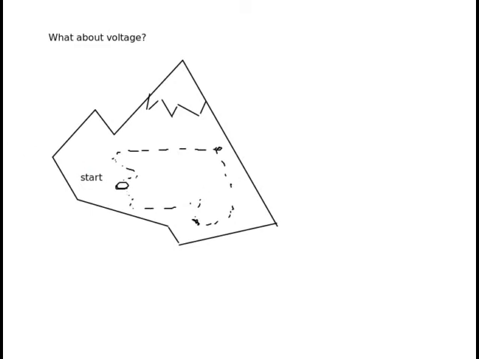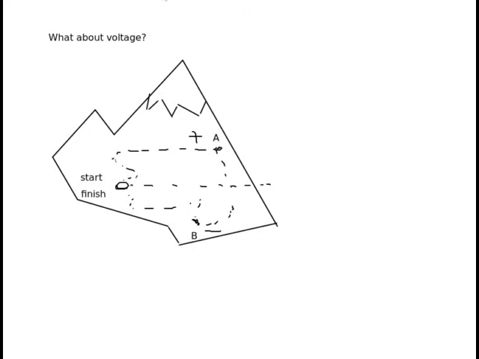Okay, so this is the route we took. We went from the start over to point A, over to point B, and then back to the start, which will also be our finish. Okay, so in this case, think how much did our height change throughout the entire hike? Well, initially we went up to point A, so that would have been positive. And then we went down to point B, and point B is less than the start, so that would be negative.